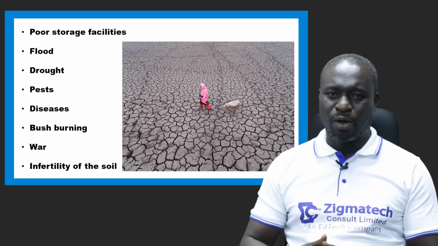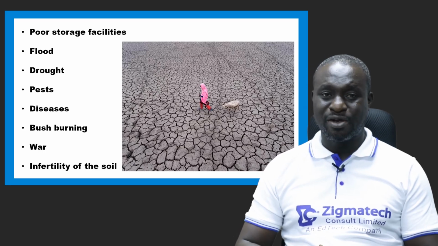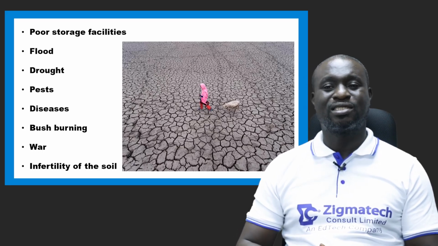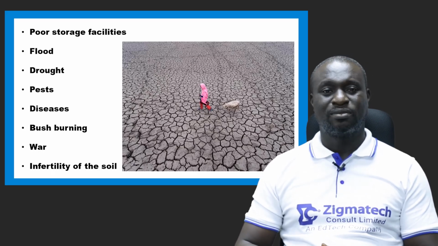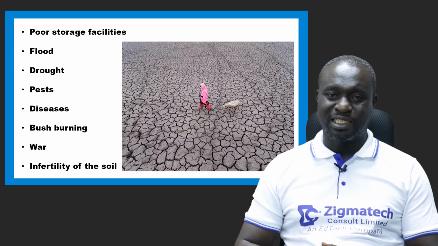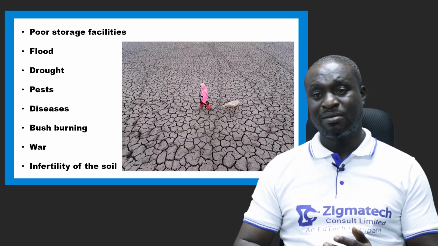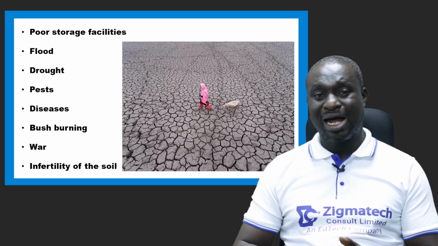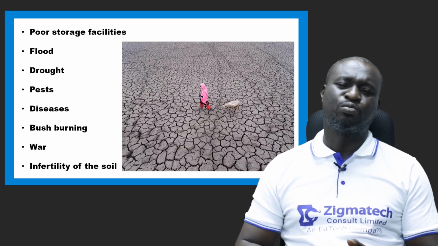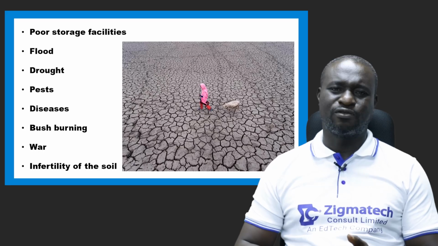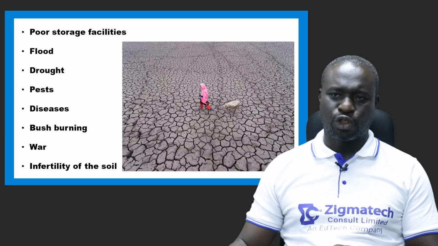And then we also have drought. Now, drought is a situation where there is little or no water in a particular area. In that case, plants don't grow well. Remember that plants need water to carry out the process of photosynthesis. So when there is no water, plants tend to die faster out of dehydration. We also have pests, diseases, bush burning, war, infertility of the soil. All these are factors that cause food shortage.